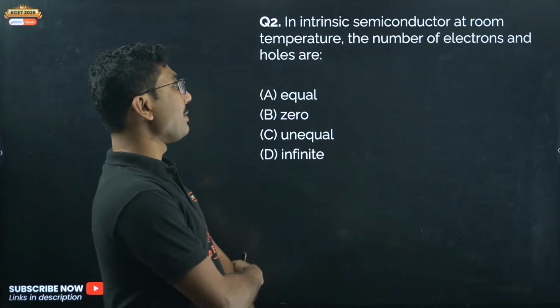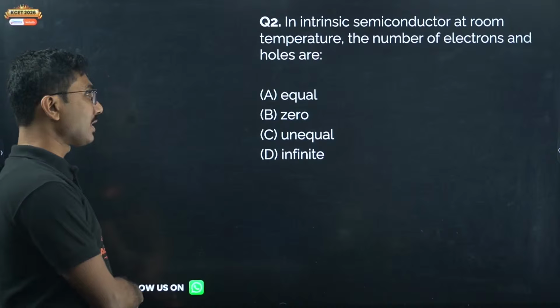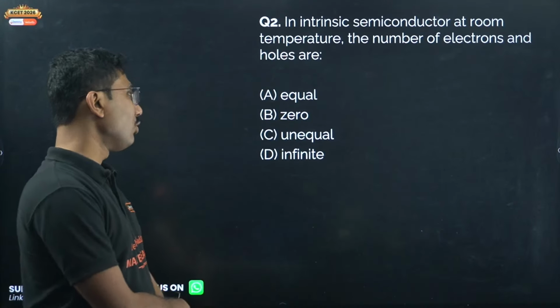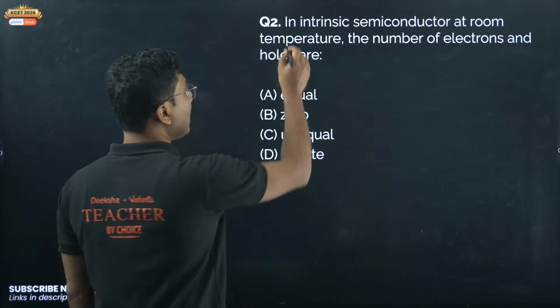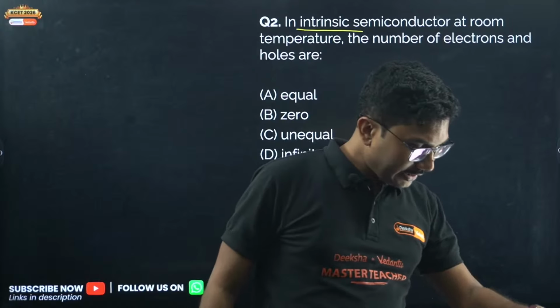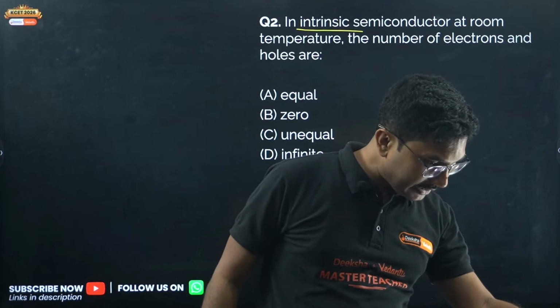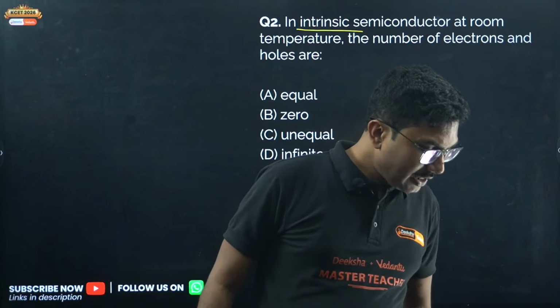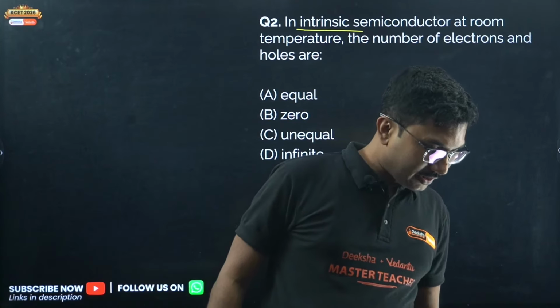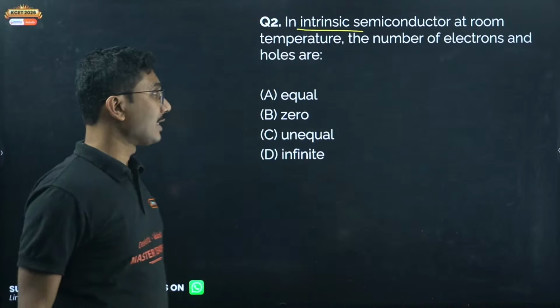In an intrinsic semiconductor at room temperature, the number of electrons and holes are equal, 0, unequal, infinite? Nagaraj and Pakirappa both answered correctly.